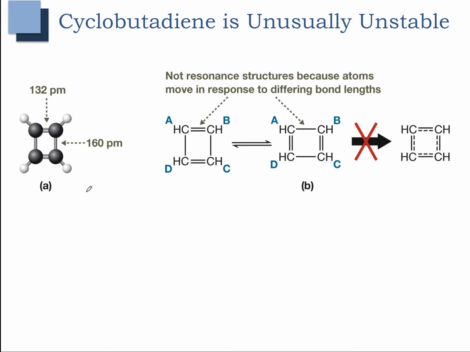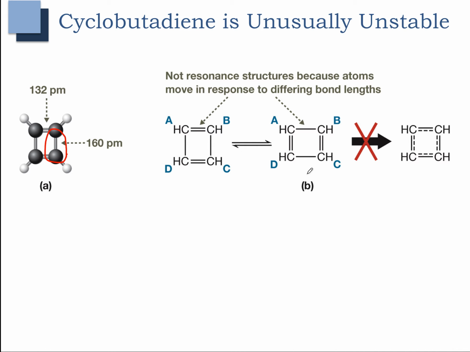In cyclobutadiene, you can see that one bond is longer here, or single bond-like, and the other bond is shorter, or more double bond-like. And interestingly, we can't actually draw resonance structures because of the differing bond lengths. So cyclobutadiene does not in fact have a resonance structure like the one shown here. Cyclobutadiene is an example of an anti-aromatic compound.